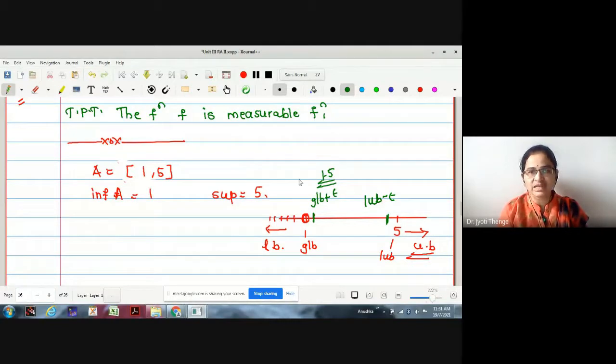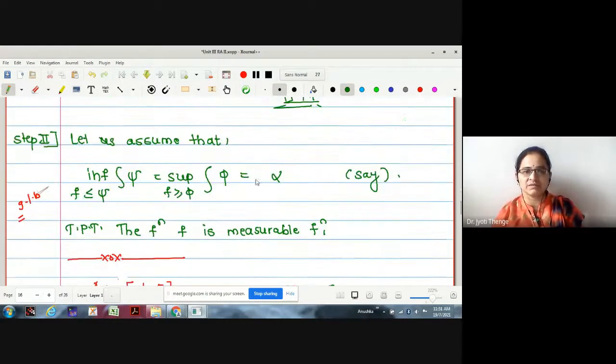Now we were following the same criteria to say that this alpha, whatever alpha we have taken, works as an infimum for integration psi. That is, for every psi with f less than or equal to psi, the infimum of all those integrations of psi is alpha. Therefore, if I add some positive quantity to this alpha, it will not be the infimum. Rather, we will find one function for each n, with integration psi n less than alpha plus something.